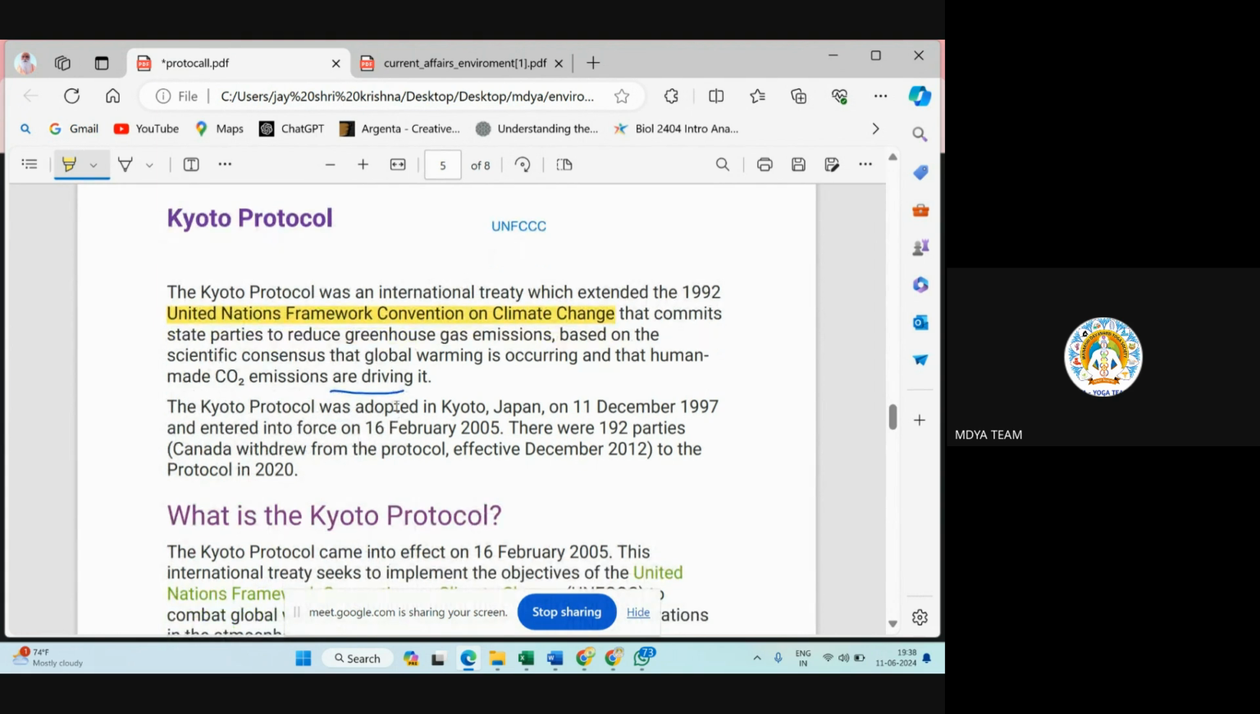Kyoto Protocol was adopted in Kyoto, Japan on December 11, 1997, and it came into force on 16 February 2005. Why so much late? Because the Kyoto Protocol was not accepted by everyone. Most of the countries have controversies with this Kyoto Protocol because it guides to drastically limit CO2 usage. So 192 countries signed this Kyoto Protocol.